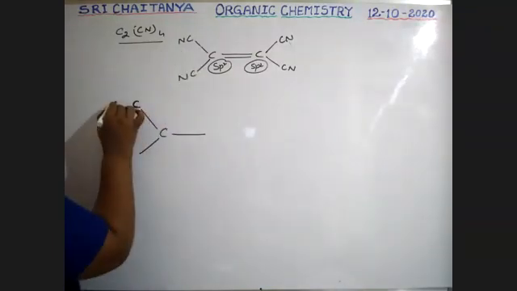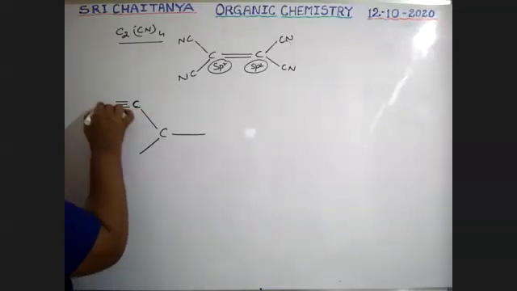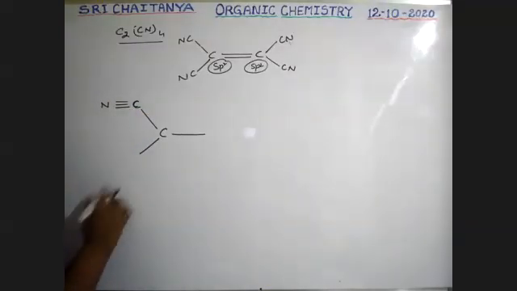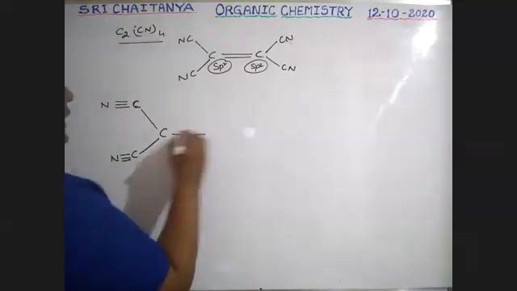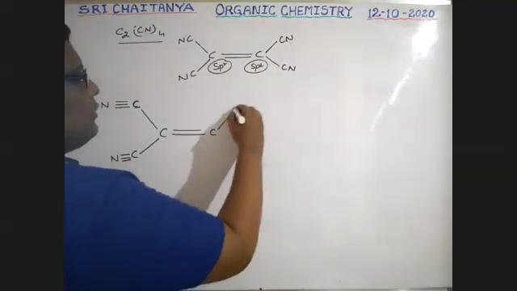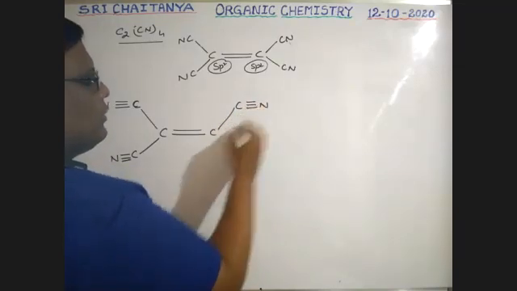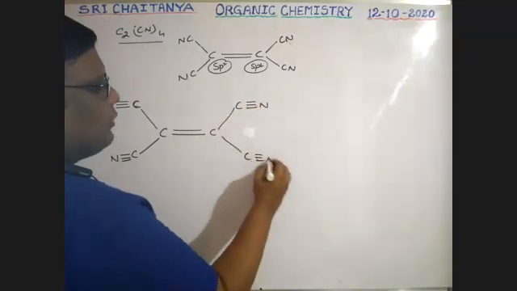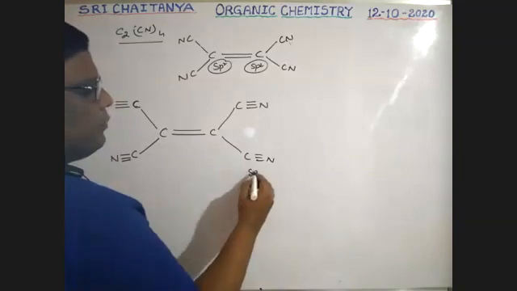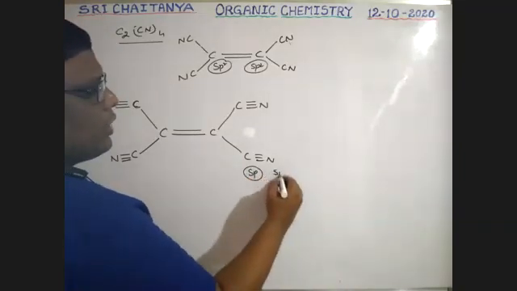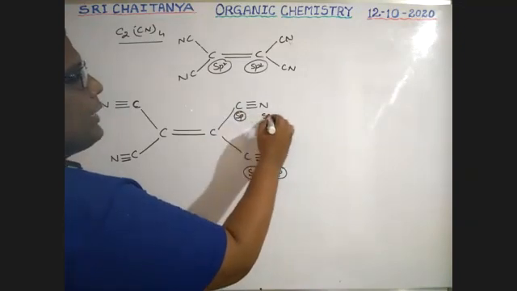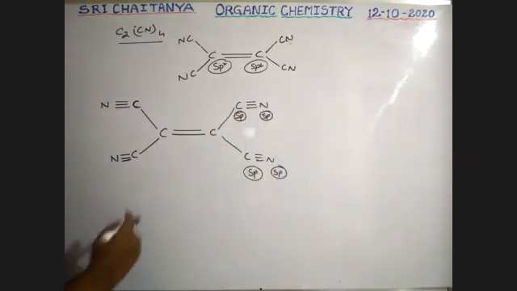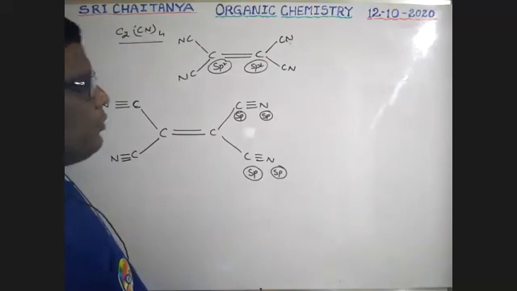But the attached carbon, this one is within the plane. But this carbon is triple bonded with nitrogen. This is also triple bonded with nitrogen. Cyanide like this. Carbon, C triple bond N. This carbon is in sp. Nitrogen also sp, boys. sp connected nitrogen also sp. sp2 connected nitrogen is sp2, like that.